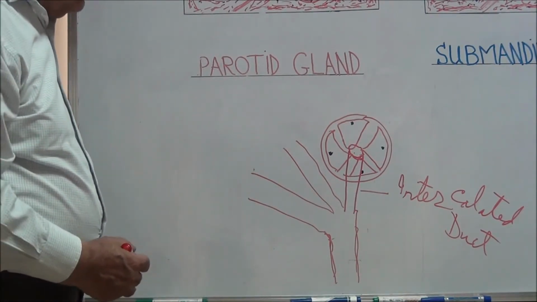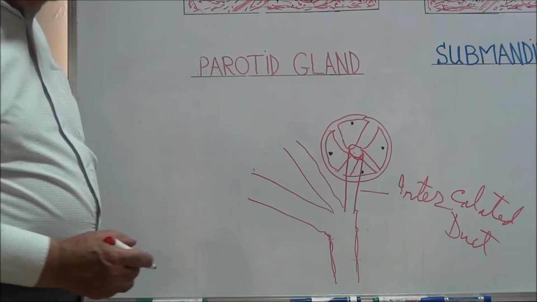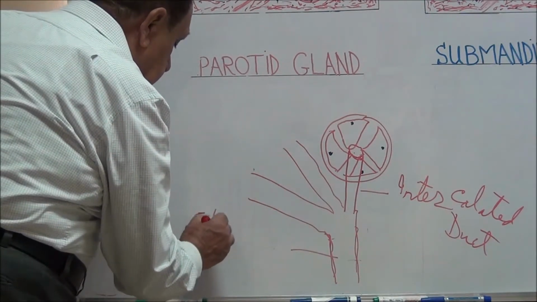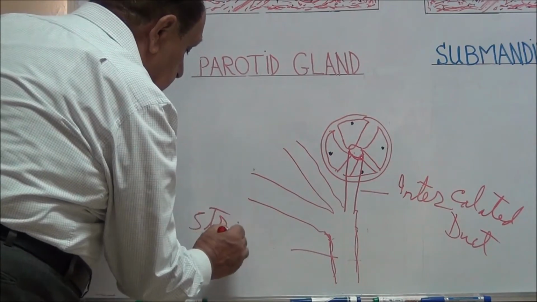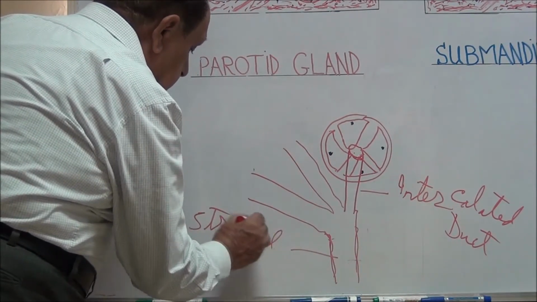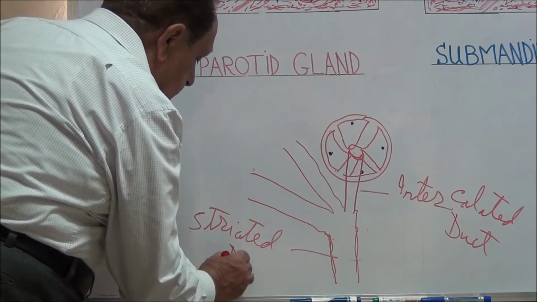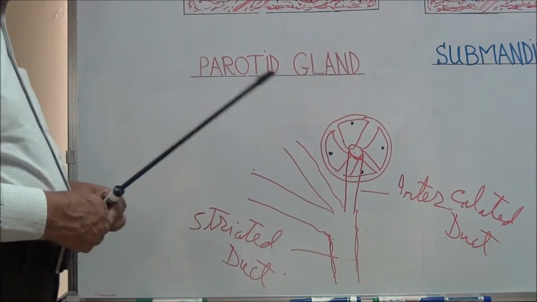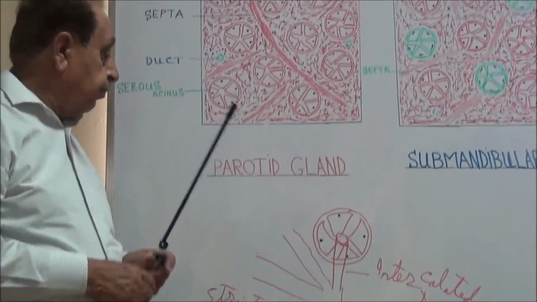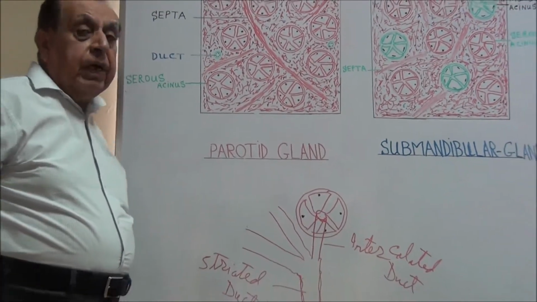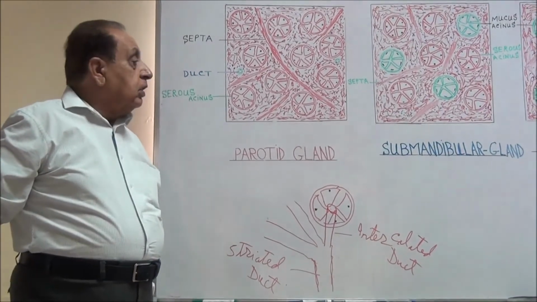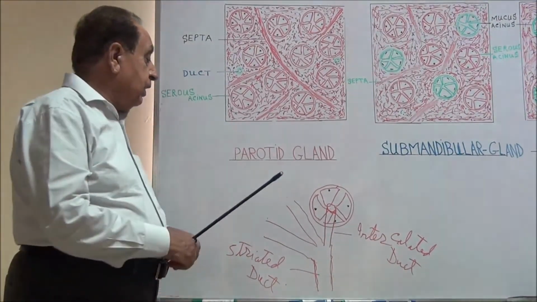This duct is called the striated duct. Now the striated duct is lined by simple columnar epithelium.